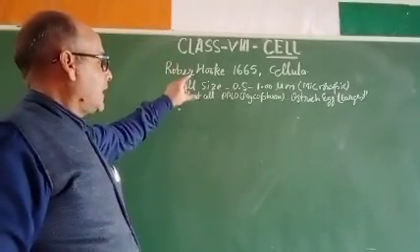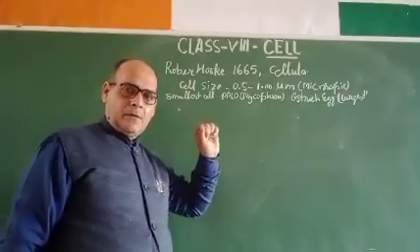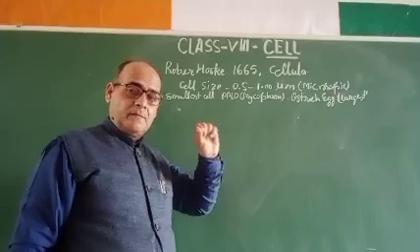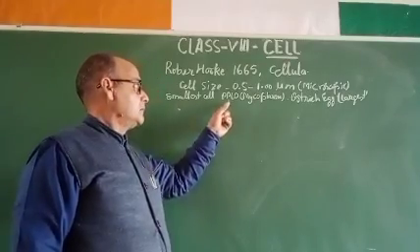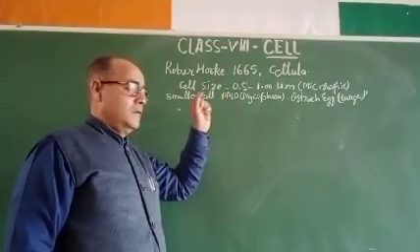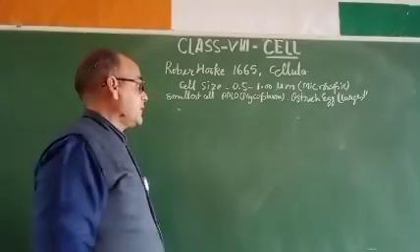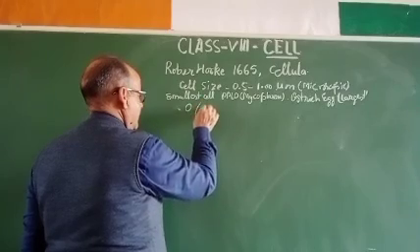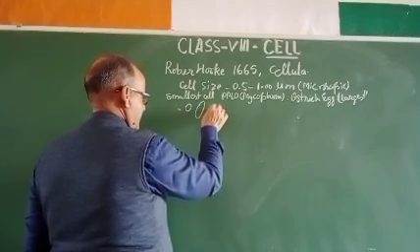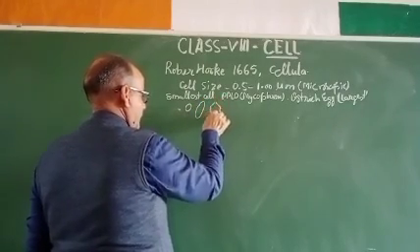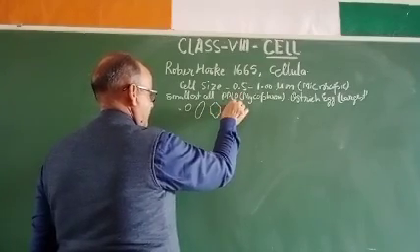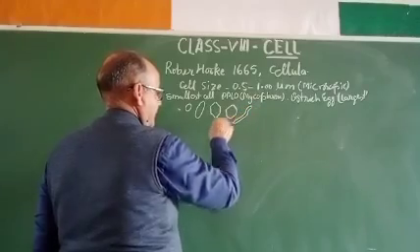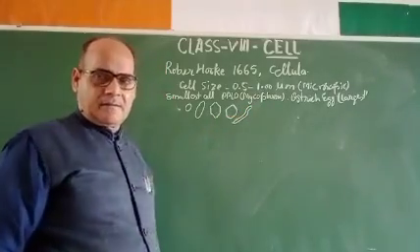So here I have described the definition of the cell, that is the structural and functional unit of life, along with some data regarding size and shape. As far as shape is concerned, a cell may be oval, elongated, or polygonal. In different shapes, cells are present. A cell may be a thread-like structure, like this. So different shapes of cells are there.